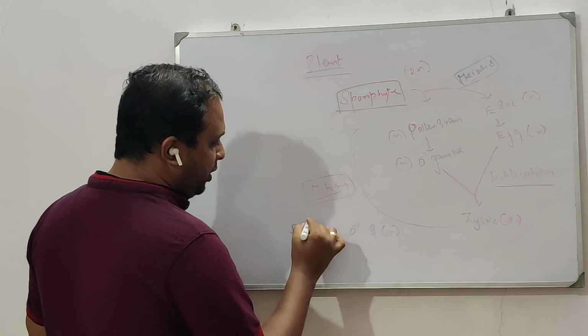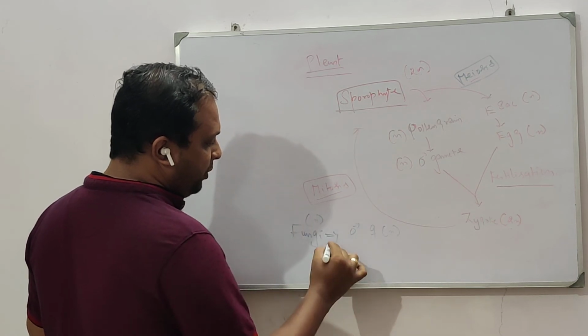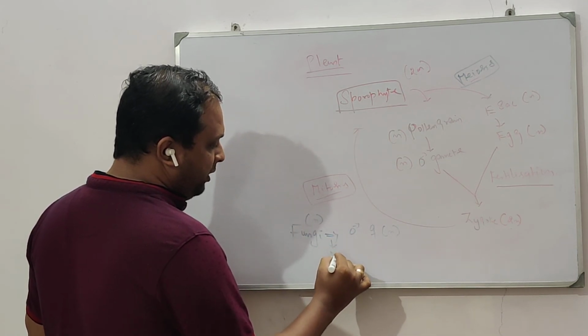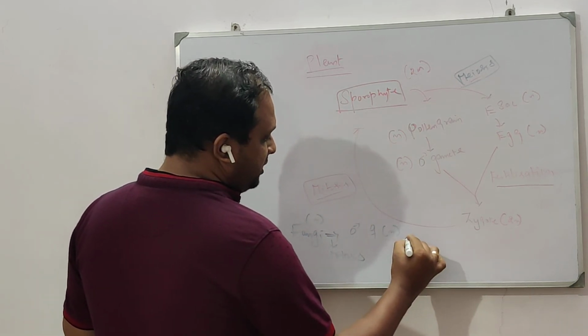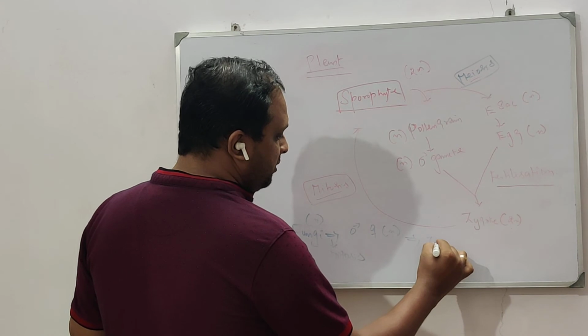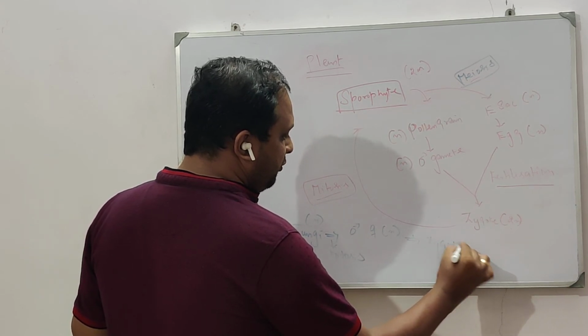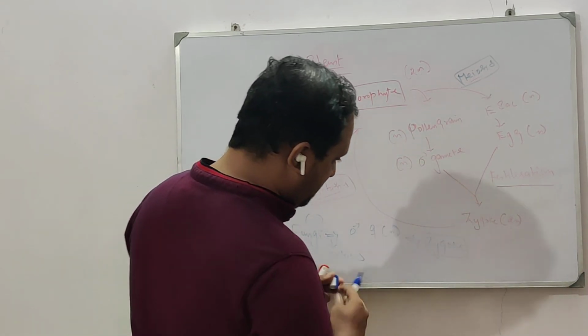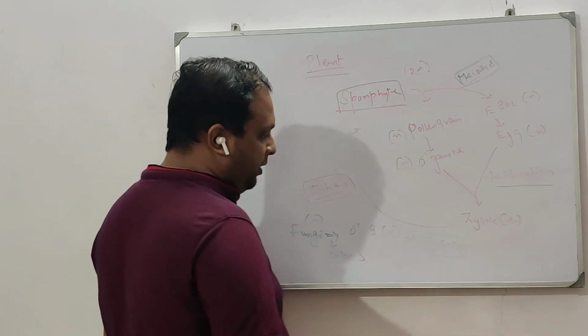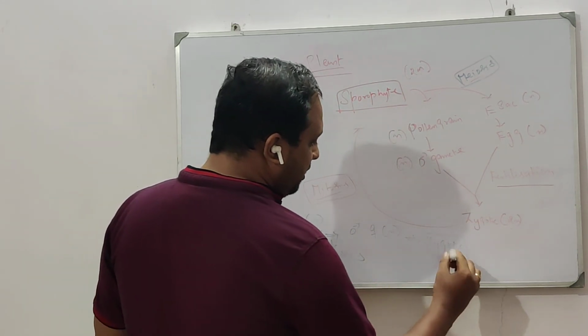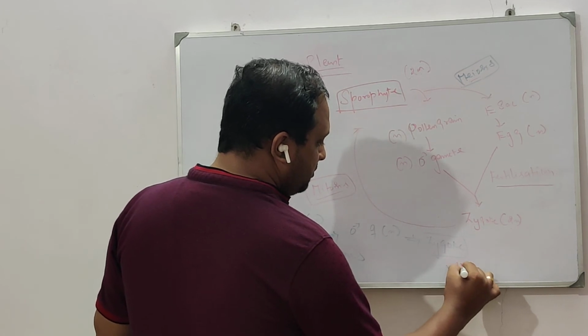Gametes are basically haploid, so fungi is also basically haploid. So the division should be mitosis, right? When these gametes combine, a zygote will be formed. I hope that is clear. This zygote is basically diploid.